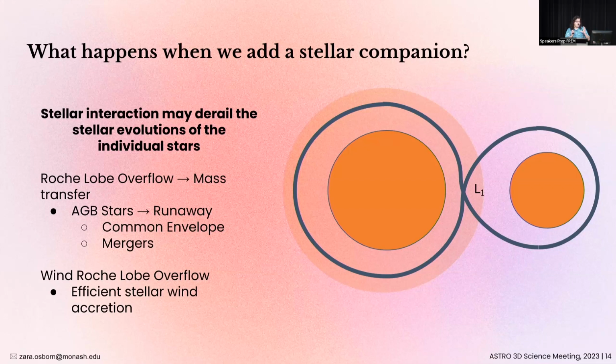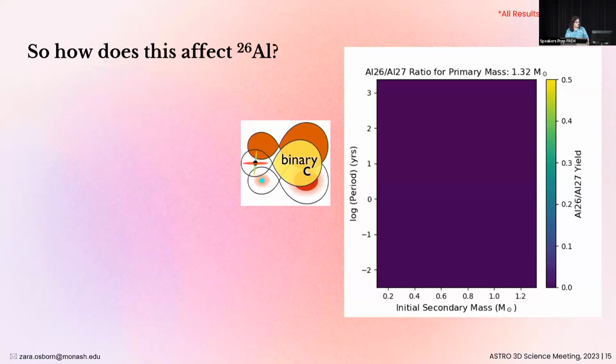As AGB stars have thick stellar winds, these stellar winds may get caught within the Roche lobe and transferred over to the companion star, and this is known as wind Roche lobe overflow. So how does this affect aluminium-26?